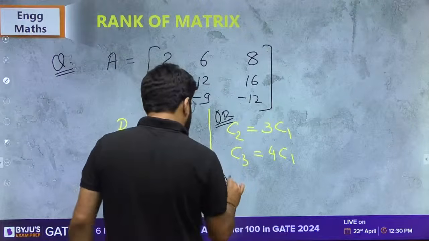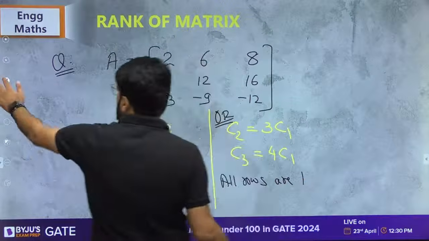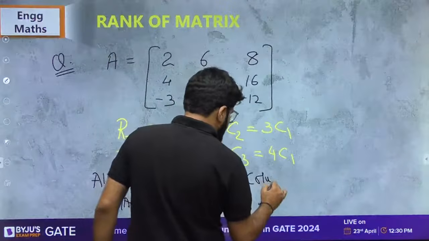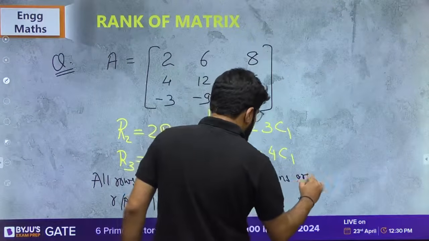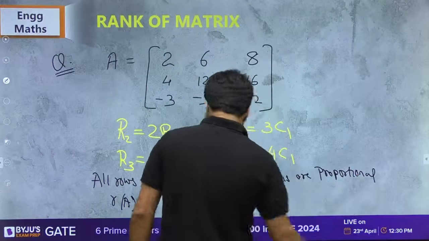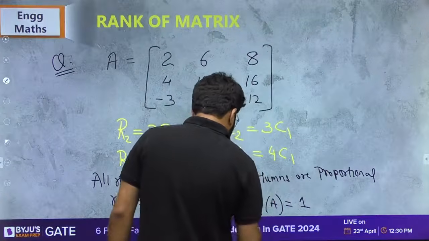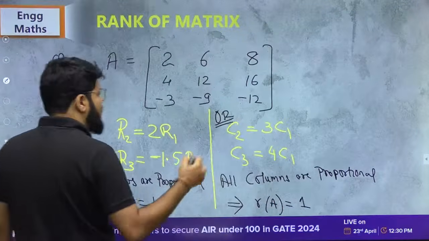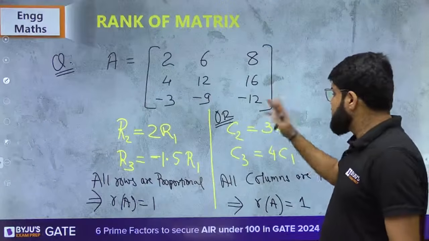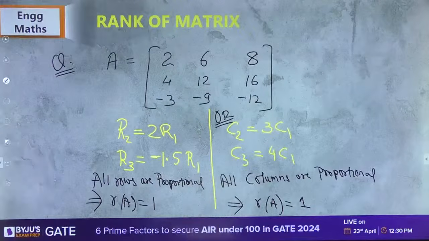This is the alternate method. You just try to solve the question only on rows or only on columns. Don't mix. Okay, here all rows, sorry, all columns are proportional. So the rank is equal to 1. However you look at it, all columns are proportional: C2 is thrice of C1, C3 is 4 times C1. Rank is equal to 1.